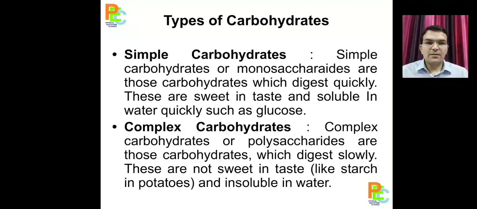They are polysaccharides which digest slowly. Human body takes time to digest complex carbohydrates. They are not sweet, as simple carbohydrates are sweet in taste, but complex carbohydrates are not sweet in taste. Like starch in potato is an example of it. They are not soluble in water.